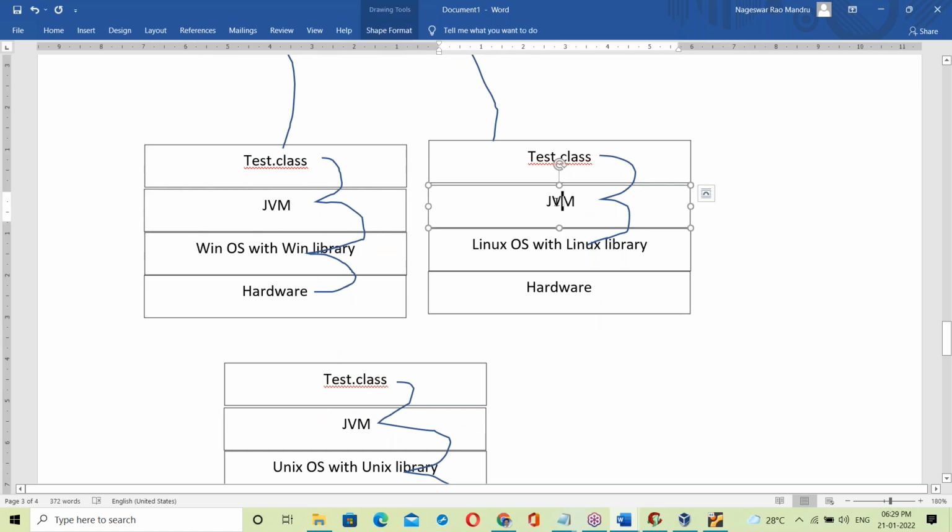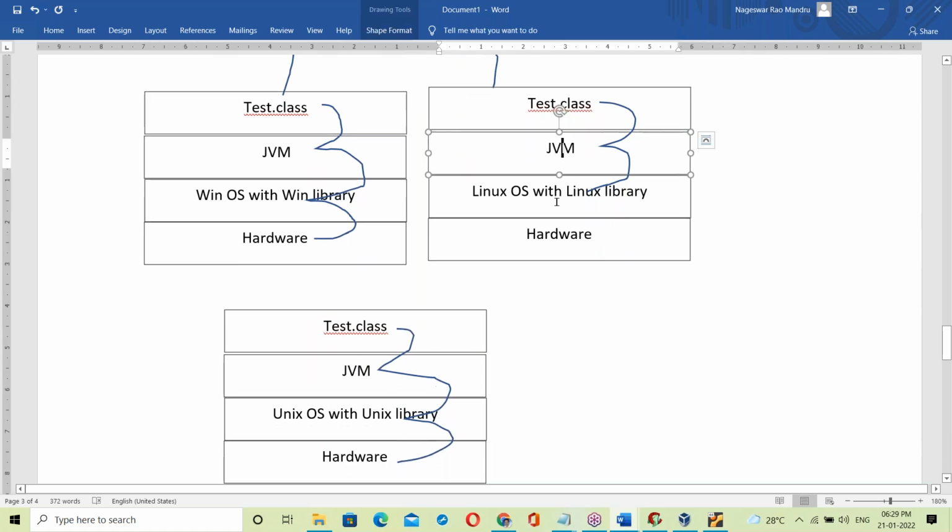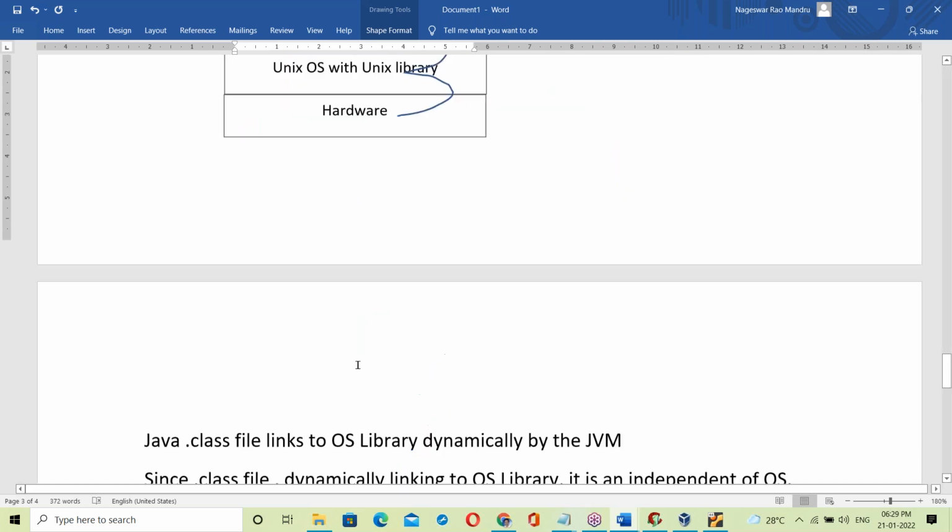JVM, is it part of OS? Yeah, that is the question. On Windows space JVM is there, on Linux space, on Unix space JVM. JVM, is it part of OS? No. JVM is not a part of OS.